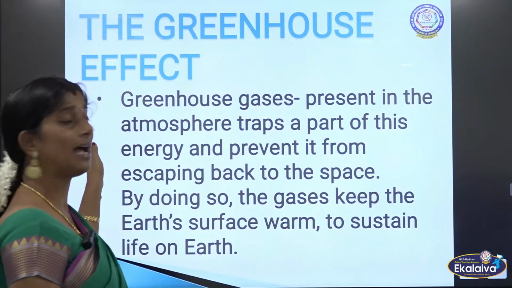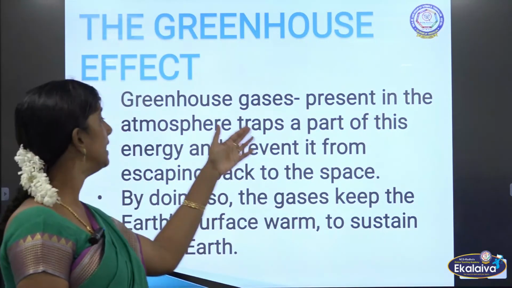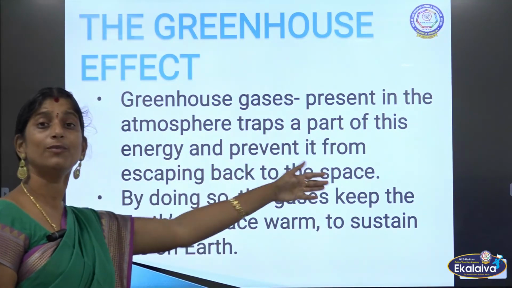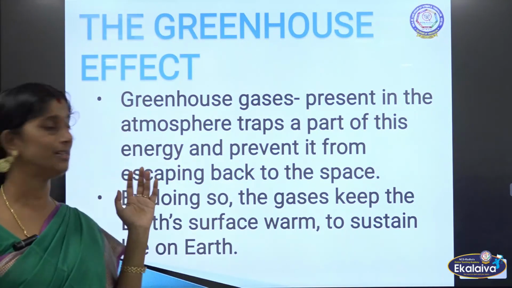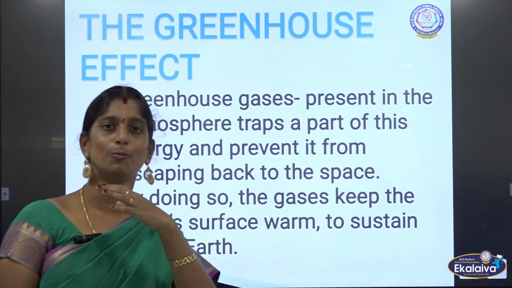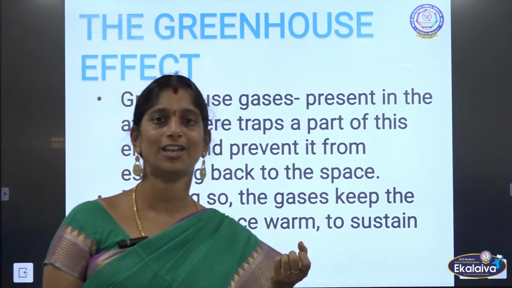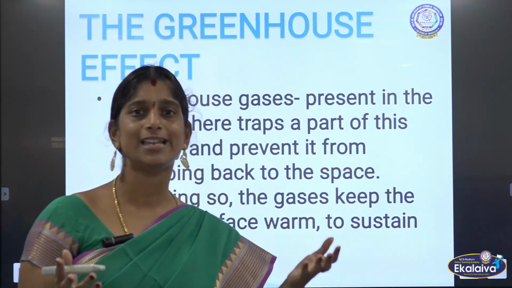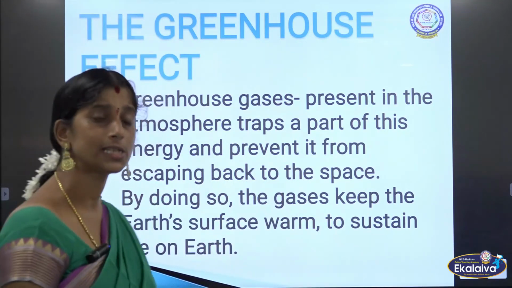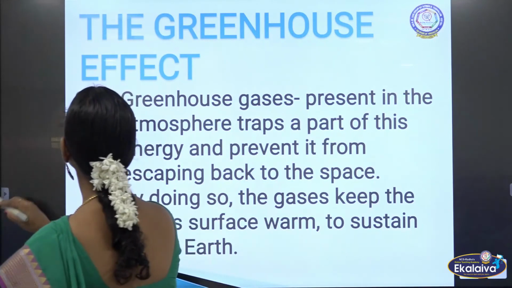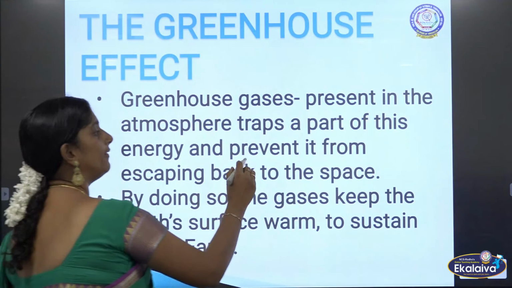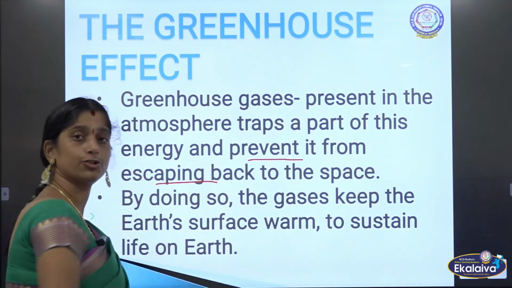So what happens to these greenhouse gases? They are present in the atmosphere and trap a part of this energy and prevent it from reflecting back to the space. Not all the energy should go back. Then what will happen? We will not receive any heat and we will be in a freezing cold as we have seen earlier. So these two gases, carbon dioxide and methane, help us in absorbing this energy and prevent it from escaping back to the space.